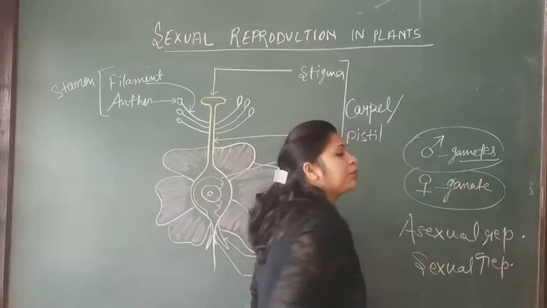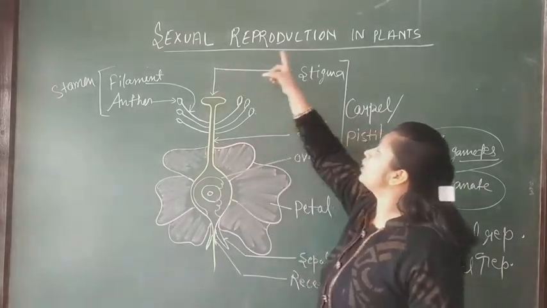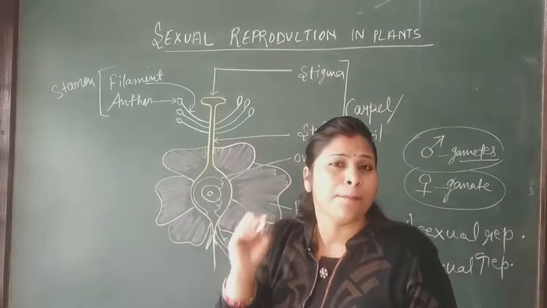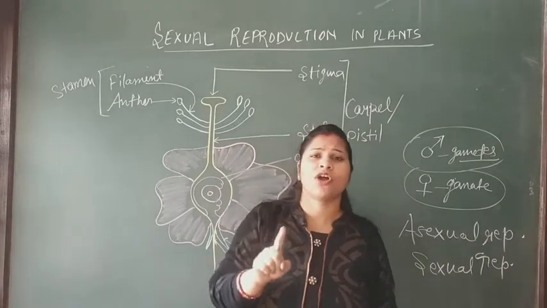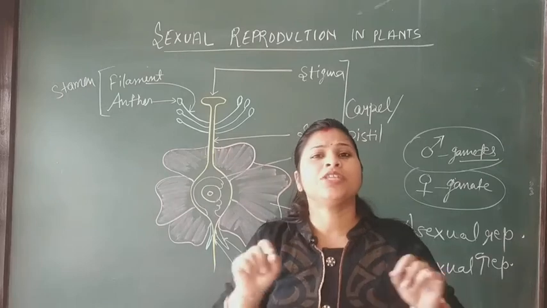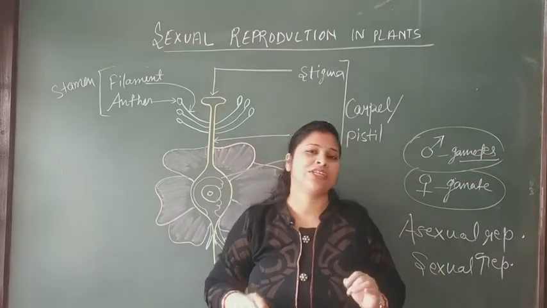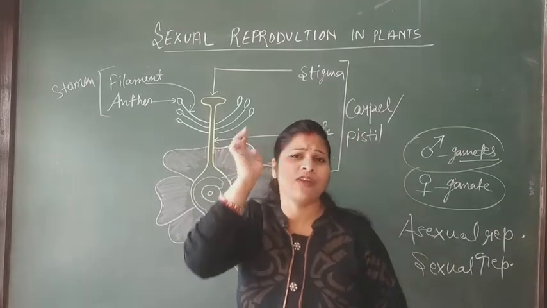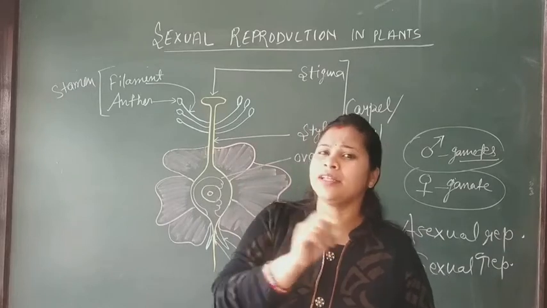Okay, sexual reproduction. So today we are going to study sexual reproduction in plants. In plants, sexual reproduction occurs only in the flowering plants, which means the flower is very important for sexual reproduction in plants. Some flowers have only one gamete present, either male or female.